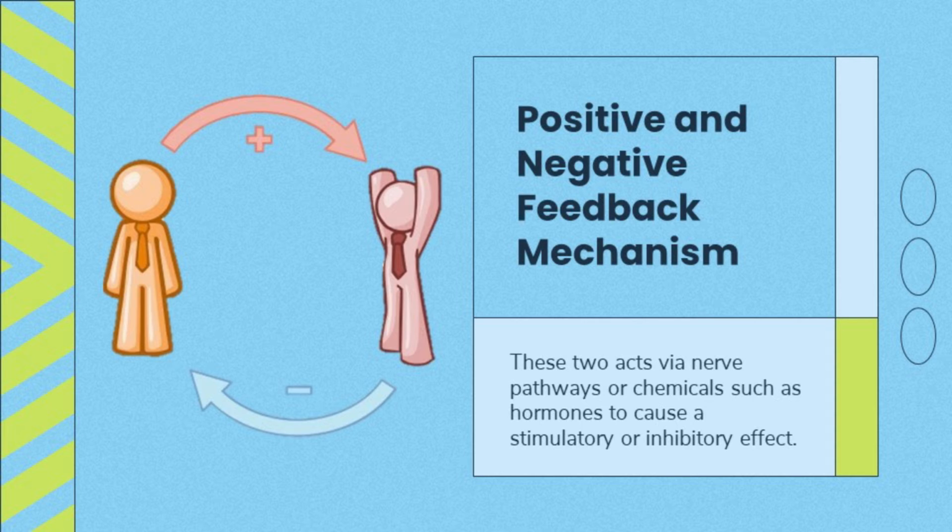This means that positive feedback will result in more of a product, more apples, more contractions, or more clotting platelets. Negative feedback will result in less of a product, less heat, less pressure, or less salt. Positive feedback moves away from a target point, while negative feedback moves towards a target.